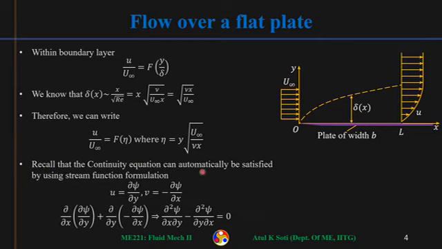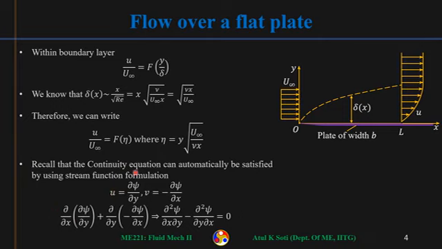If we define a stream function, since this is a 2D flow, we can definitely define a stream function. So when we define a stream function, what will happen? Continuity equation will be automatically satisfied. And then we'll get the momentum equation for just the stream function, which can be solved. So from two equations we'll get just one equation that needs to be solved. So let us do that. Here I am just recalling what we had seen in the last semester.